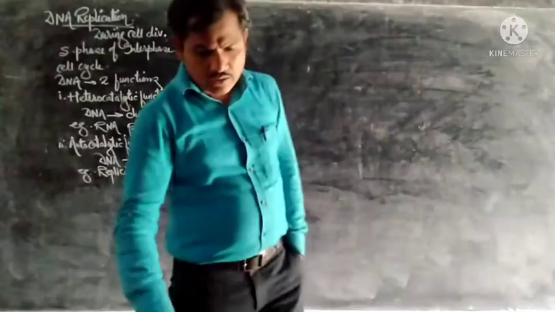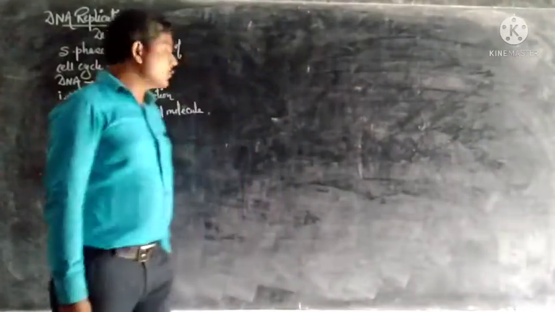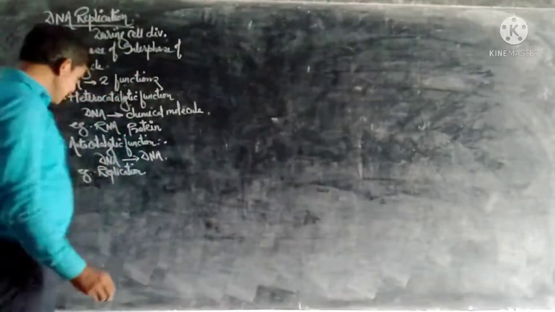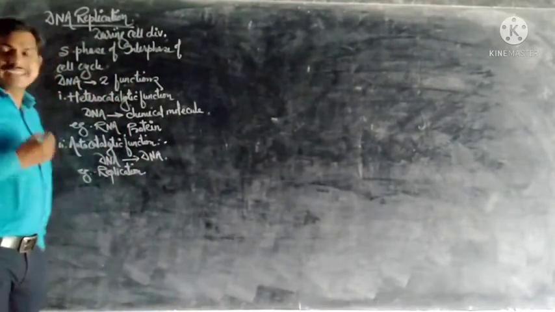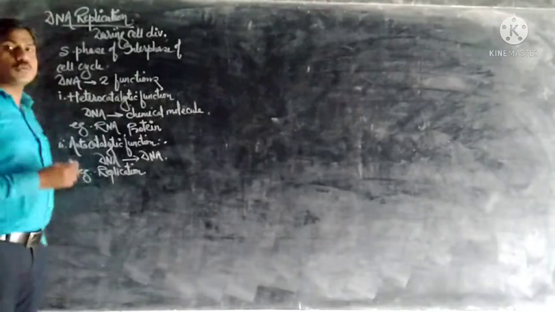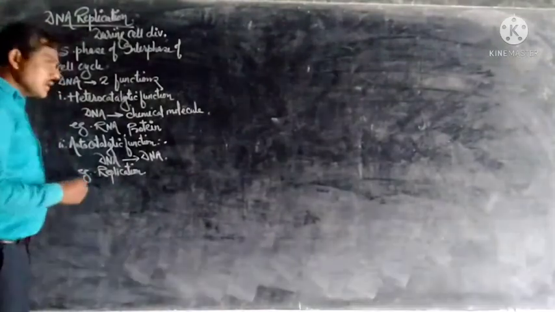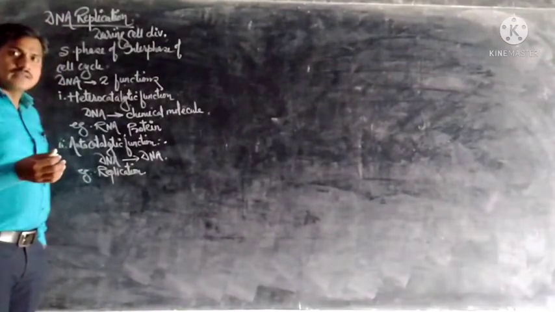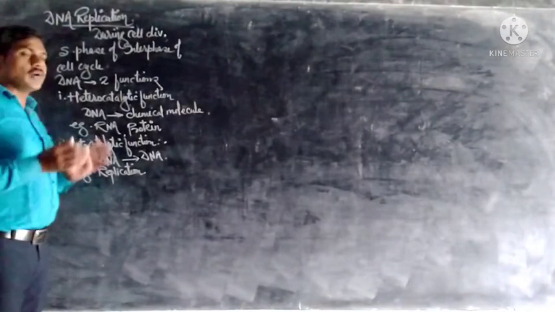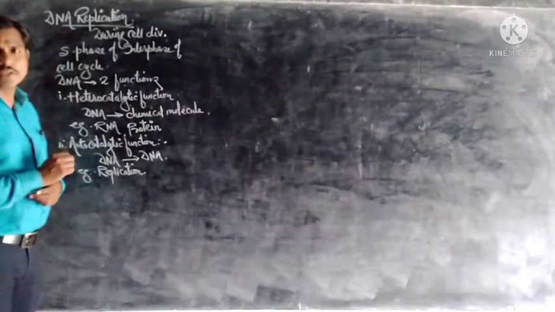Now see the semi-conservative method of DNA replication. Here DNA replicates itself and produces its own copy. This process is the semi-conservative method of replication of DNA.